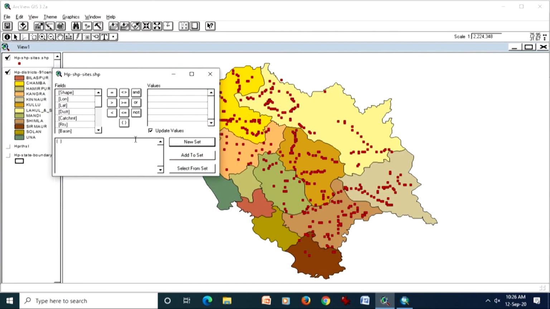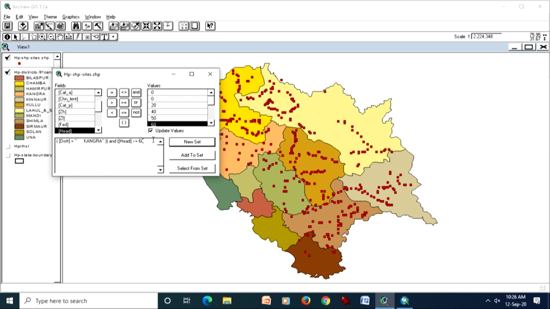Similarly, here also the query can be done the same way. I will do this time a little differently. If I say that district equal to Kangra and say head equal to more than 60 meter.